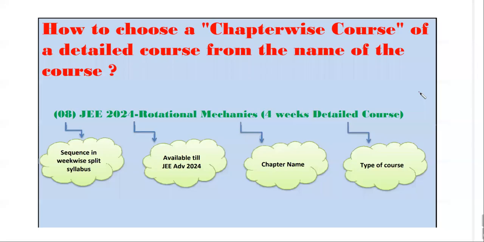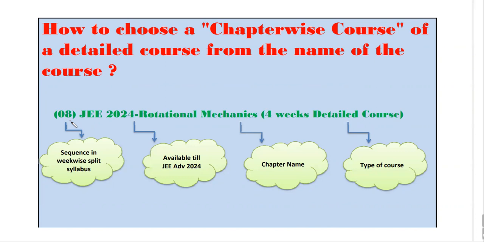And whenever you're choosing a chapter-wise course, the thumbnails may be old ones or new ones, so always read the description of the course name under the thumbnail. I'm giving you the grammar of reading it. I'm explaining it in such detail so that students are not confused and have a good idea of what they are purchasing, so that you don't make a wrong purchase, because there is no concept of refund. Refund is only if you join a full course. Any course that you have purchased, you cannot ask for a refund.